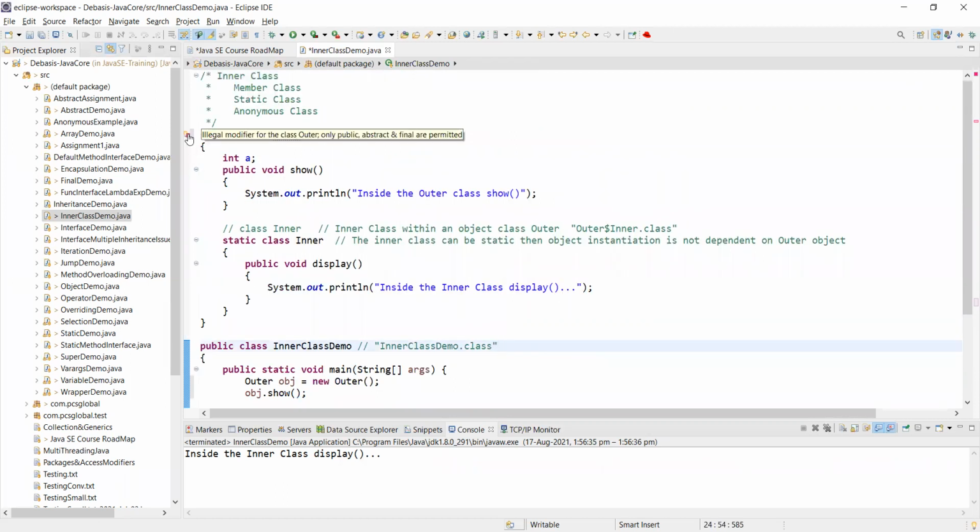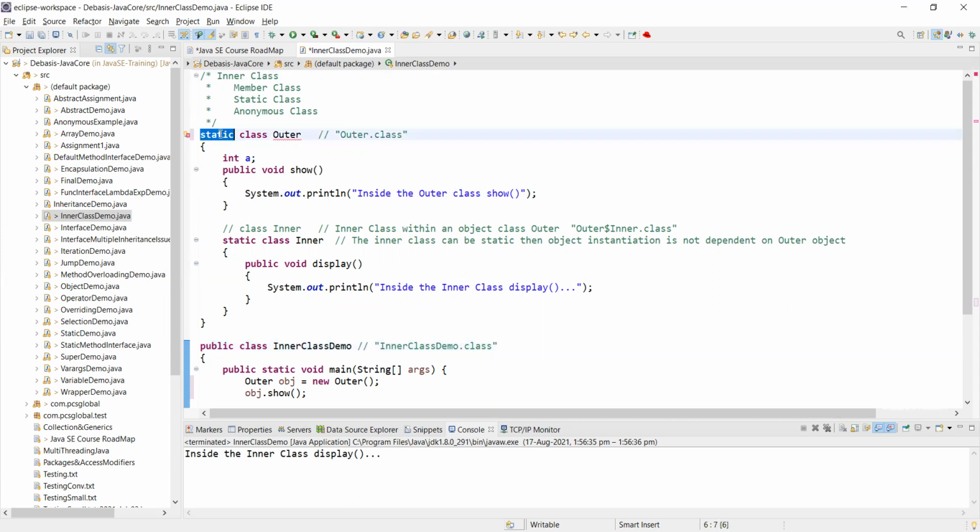Now, what is happening is, you see, once you are within that, this is the controlling class. Okay. So it's an illegal modifier for the class. What else you can do only is for the outer class, which is outer means it's just a name. But if it is a main class, then only public, abstract, and final are permitted.